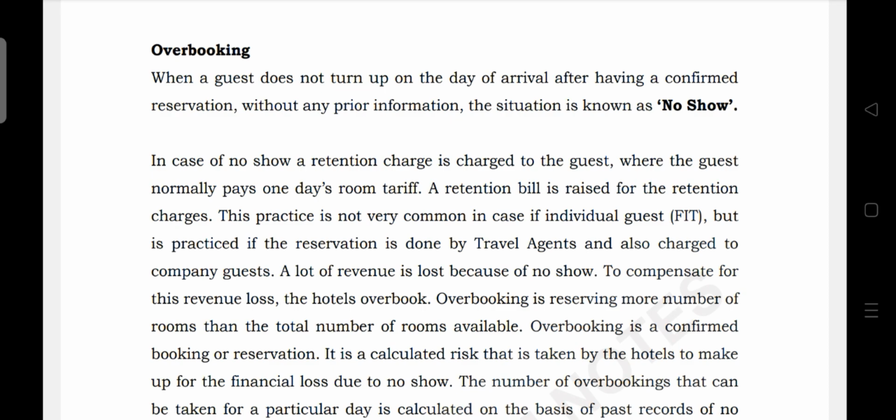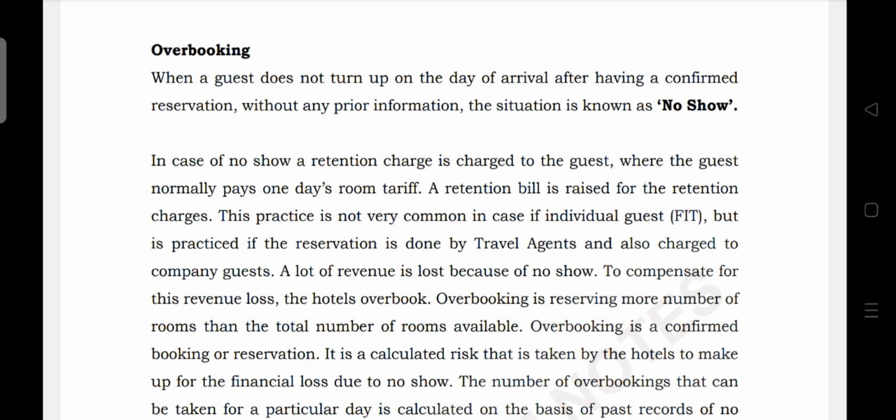This practice is not very common in case of individual guests, FIT, but is practiced if the reservation is done by a travel agent and also charged to company guests. A lot of revenue is lost because of no-show. To compensate for this revenue loss, the hotels overbook.